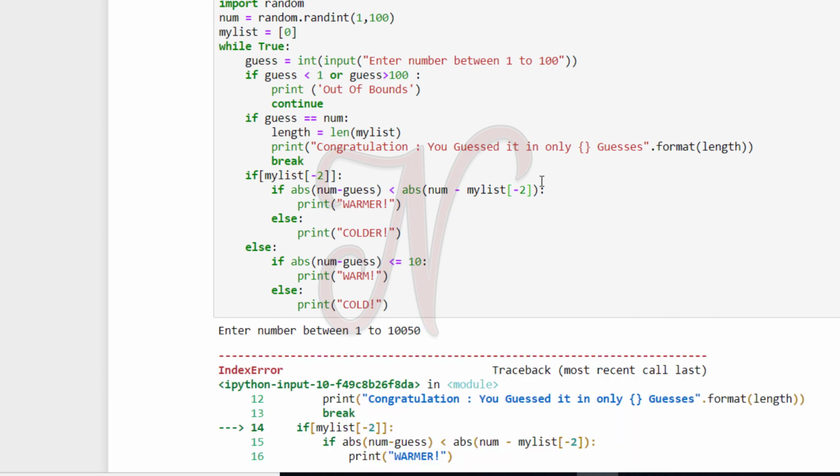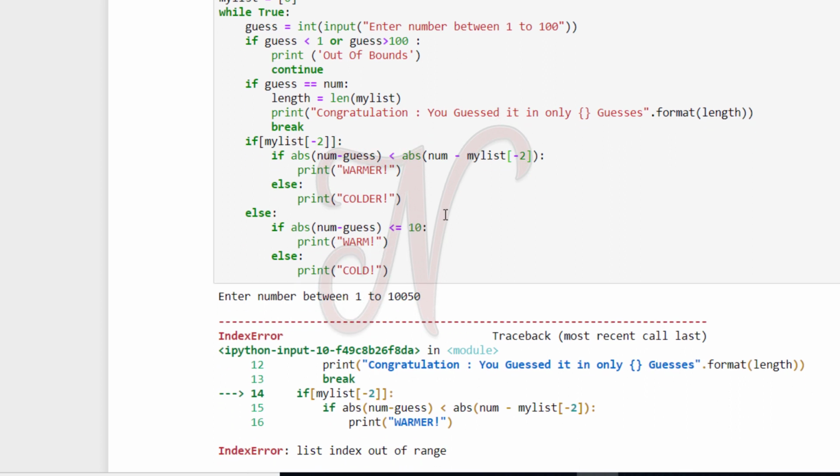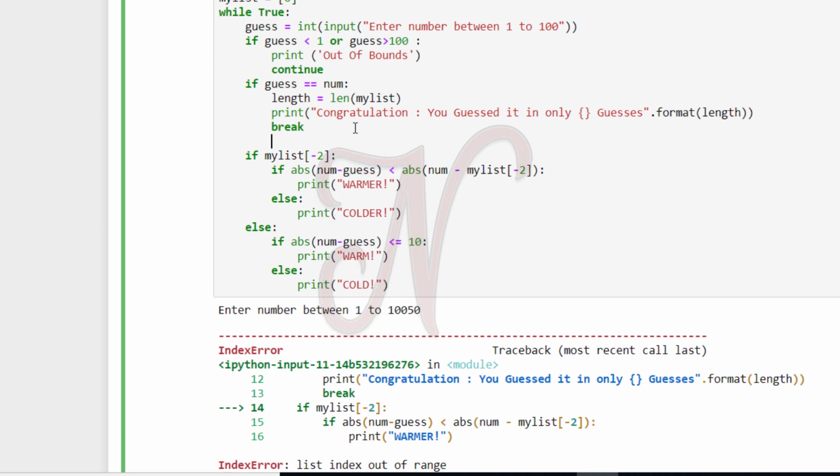Again my number is 50, again error, mylist of -2, if condition. Again number is 50, if mylist of -2, list index out of range. Okay, here we append, mylist dot append your guess number.